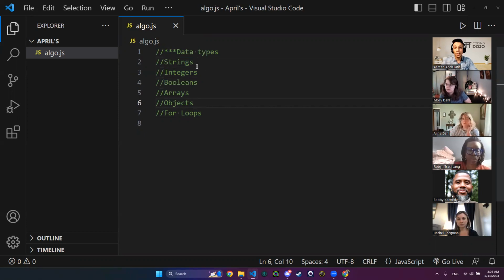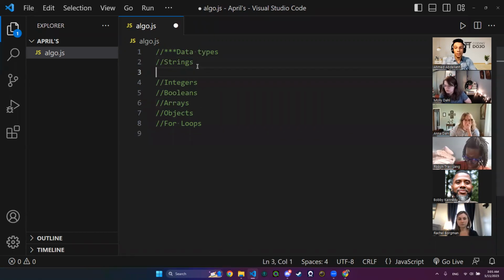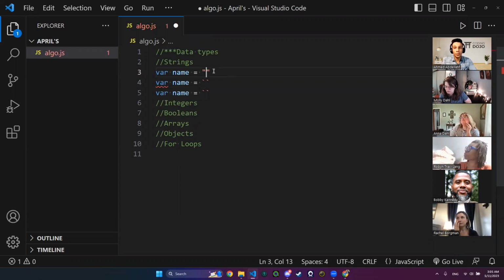Okay? We declare strings in JavaScript by the keyword var, then the name of the variable. If it is a string, let's make it name, okay, equals. If we are dealing with a string, then we will be using double quotes or single quotes or backticks. All 3 of these refer to a string. That means name1, for example, name2, name3.